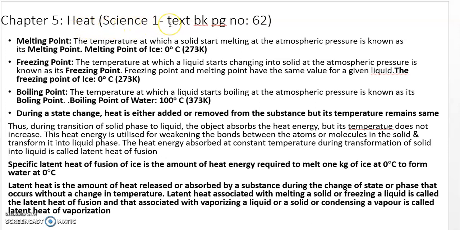So you can take out your textbook, page number 62. What are the contents that are to be studied? That is latent heat, regulation, anomalous behavior of water, dew point and humidity, and specific heat capacity.